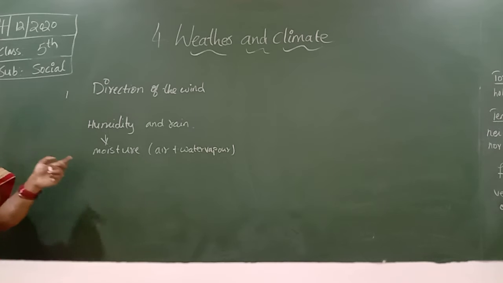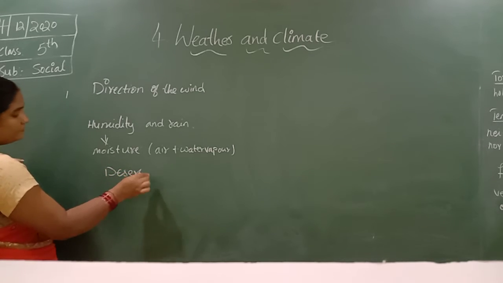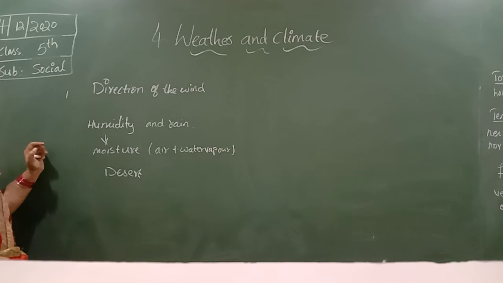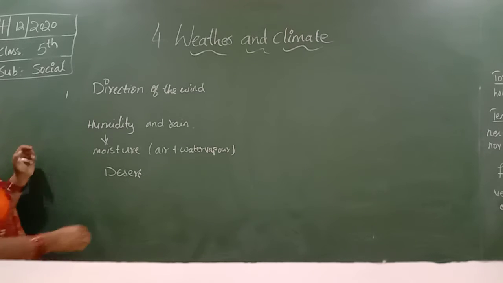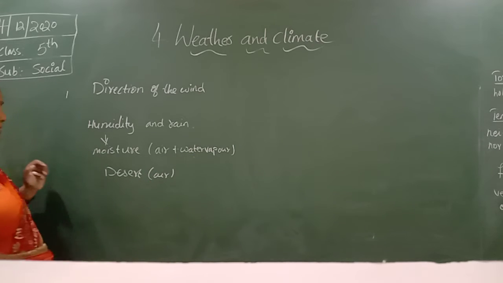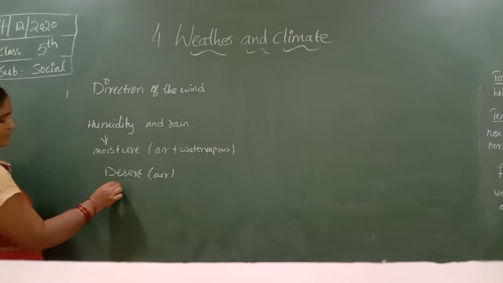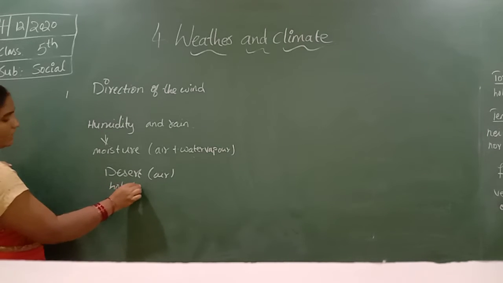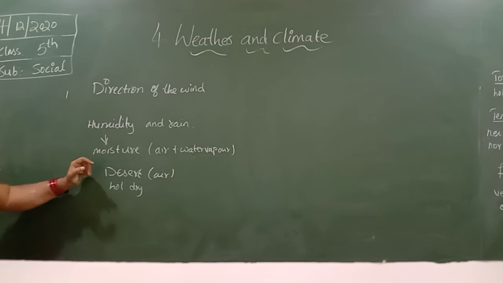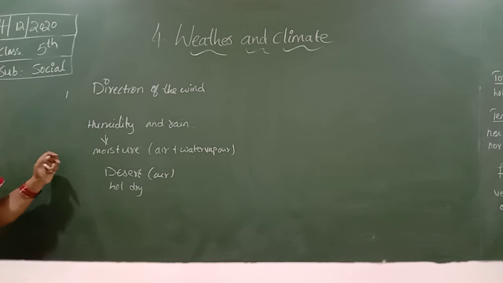In the desert region, there is only air. There is no water vapor. It is only hot and dry air. So it does not have moisture. It is hot and dry, so it gets very little rainfall.